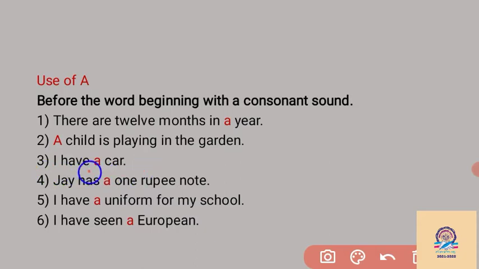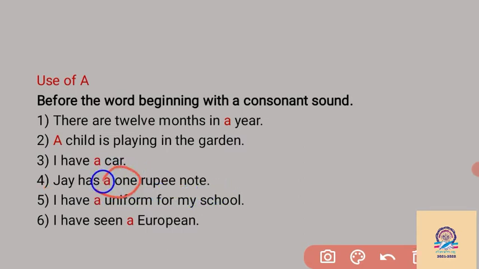I have a car. Car is a noun, and the pronunciation of car is like a consonant, ka. So we have to write the article a before car, and there is only one car. We don't know which car. We are speaking generally, not referring to any particular car, so we use a car.